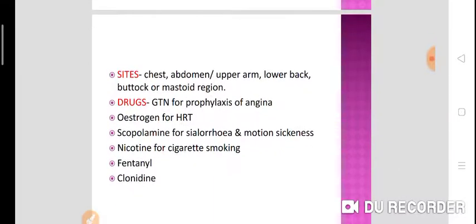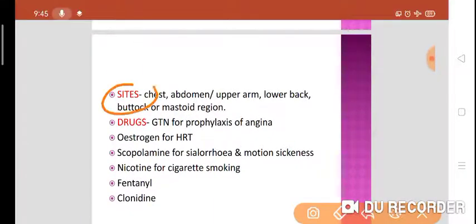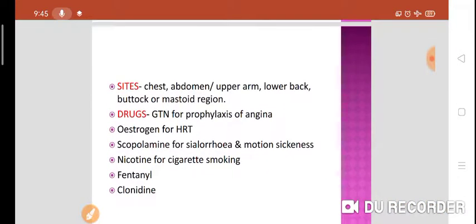Now what are the various sites where we can apply these transdermal patches? We can apply on the chest, abdomen, upper arm, lower back, buttocks or mastoid region. These are the various sites where we can apply. Now what are the various drugs that we can prefer in the form of transdermal patch? You can prefer the nitroglycerin patch for the prophylaxis of angina. It is not given for the acute attack or for the therapeutic purpose. It is for the prophylactic purpose of angina.